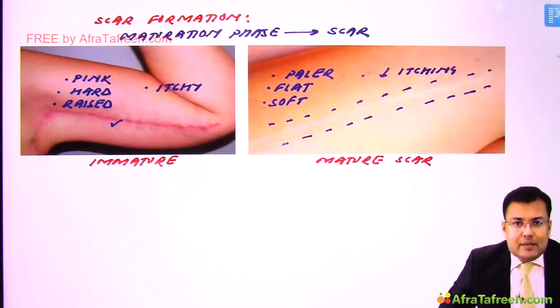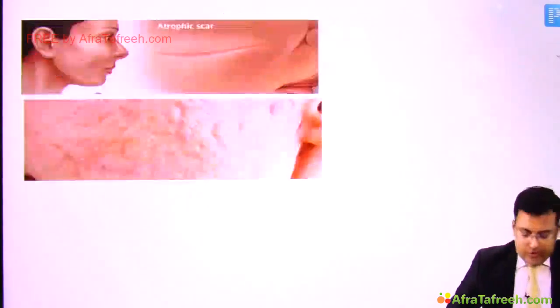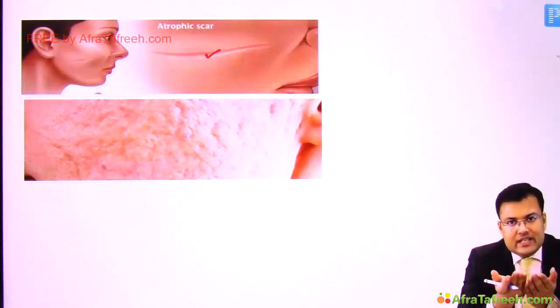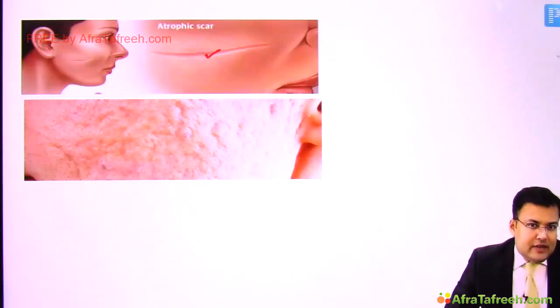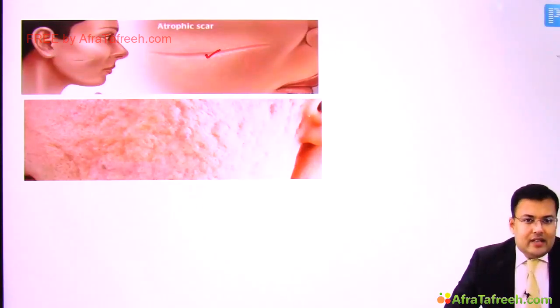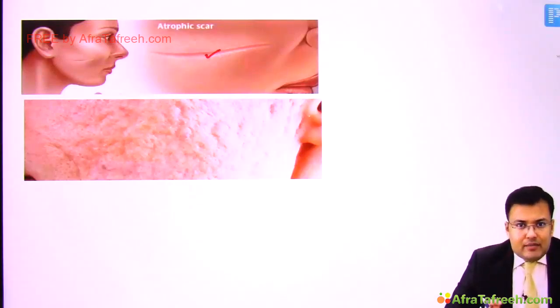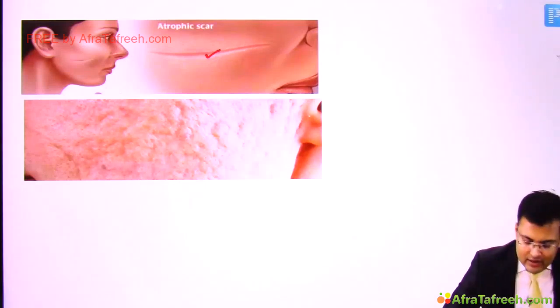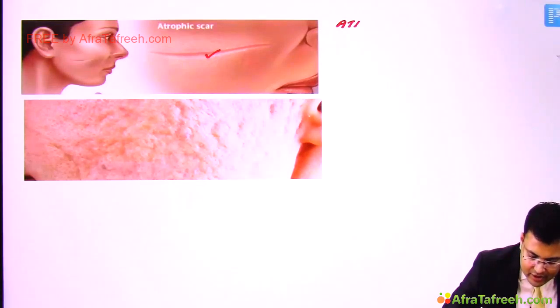So see the types of abnormal scar. Now you can see this scar. It is pale, flat or depressed, and stretched. So atrophic scar is pale, flat or depressed, and stretched. Why is it known as atrophic scar? Because there is atrophy of the epidermis and dermis.